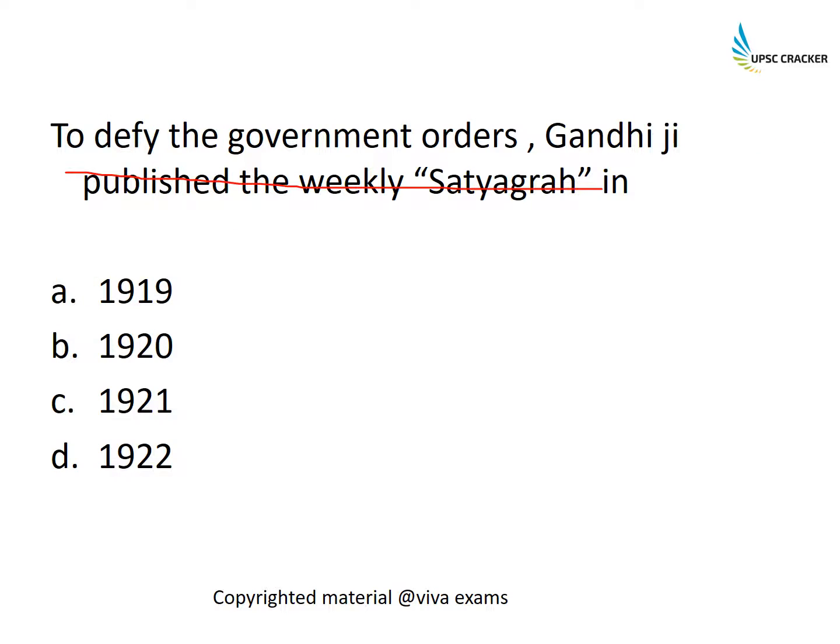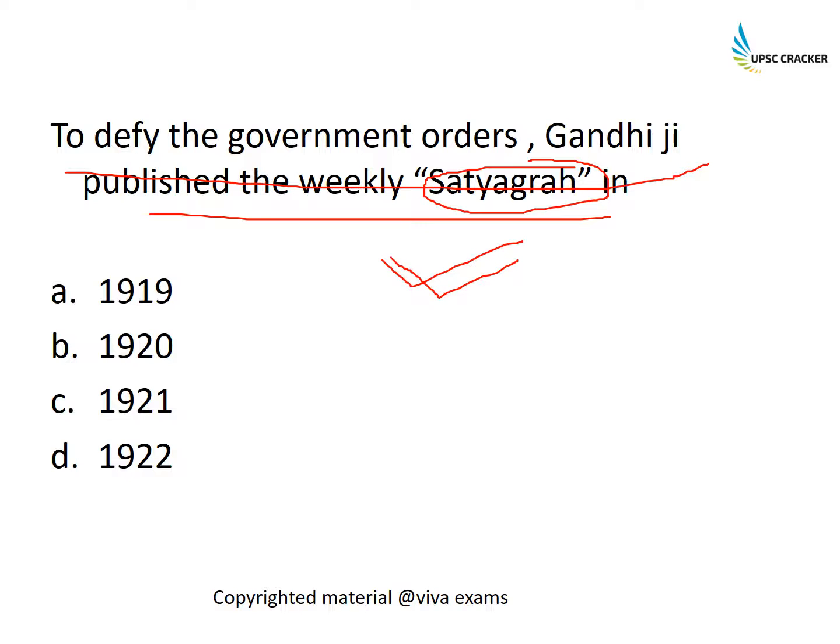To defy the government orders, Gandhiji published a weekly, Satyagraha. He decided to start a weekly called Satyagraha, an important question often asked. And this was in the year 1919, the same year as the Rowlatt Act.